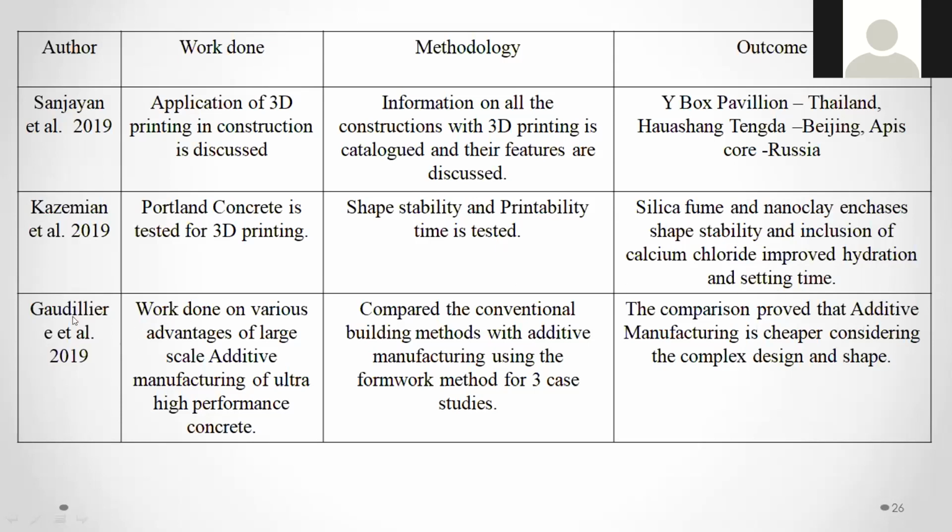And the next professor, Godril, in 2019, worked on the various advantages of large-scale additive manufacture of ultra-high performance concrete, ultra-high performance, to check the strength. So he has compared the conventional building method with additive manufacture using the formwork method for 3 case studies. The outcome of the comparison proved that additive manufacture is cheaper considering the complex design and shape. See, he has compared conventional and additive manufacturing with 3 case studies, and he has come out with a solution. It will be much cheaper considering the complex design and the shape.